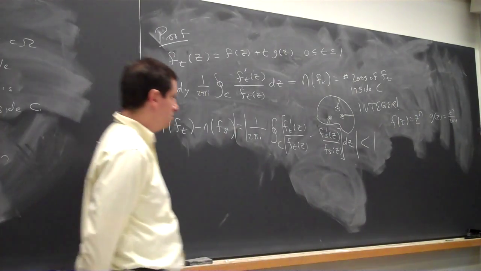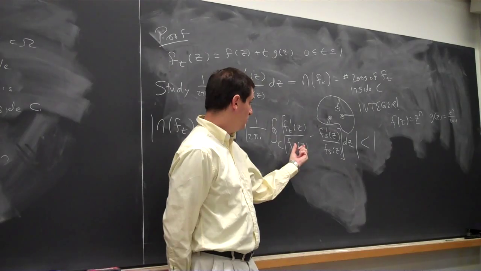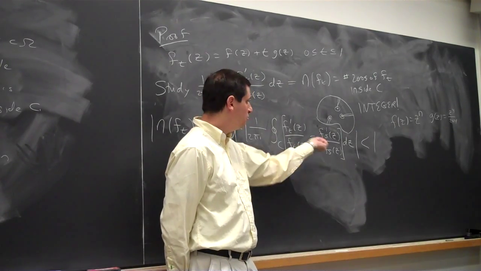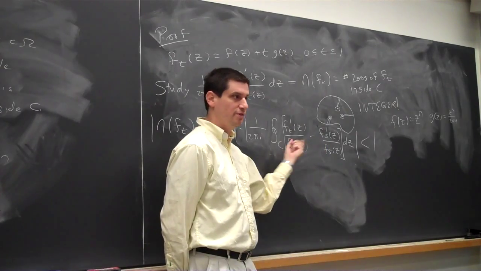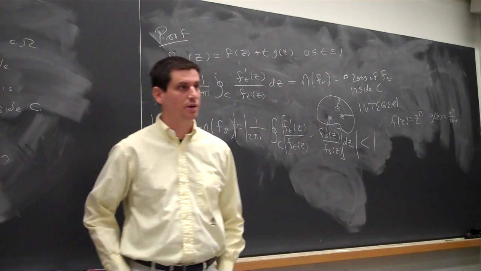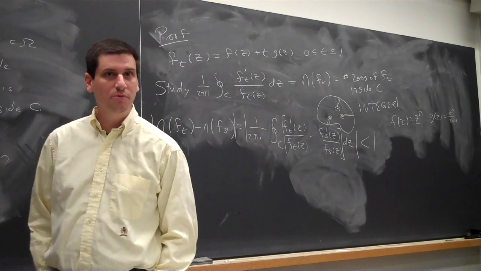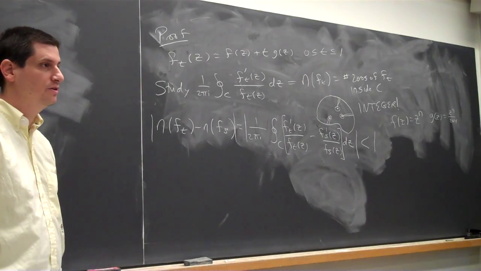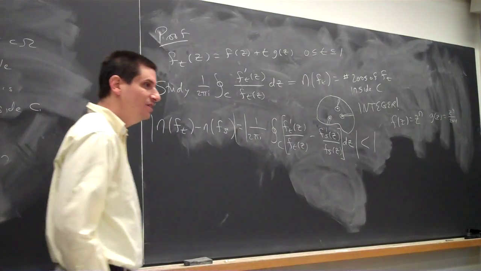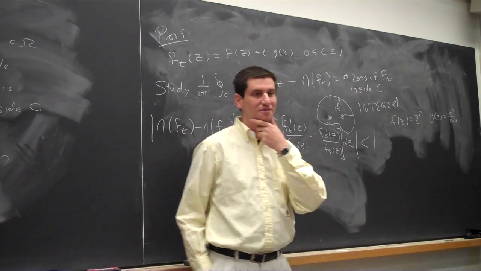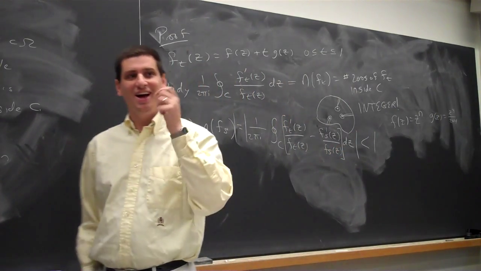But if I look at this, if I take z equals 0, this is going to blow up here. Why is that not a problem for this integral? There are points where ft of z blows up. There are points where fs of z blows up. Why is that not a problem for this integral? They're finitely many. I'm sorry? They're finitely many. Still a blow up. And maybe this one blows up and this one doesn't. Yes? We already showed there can't be any zeros for f on the circle.